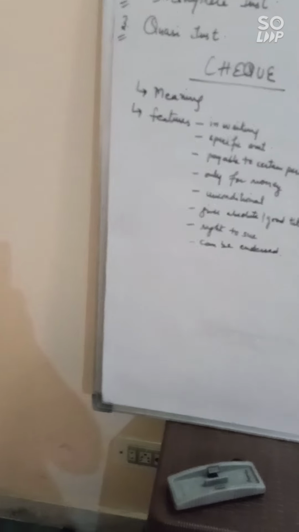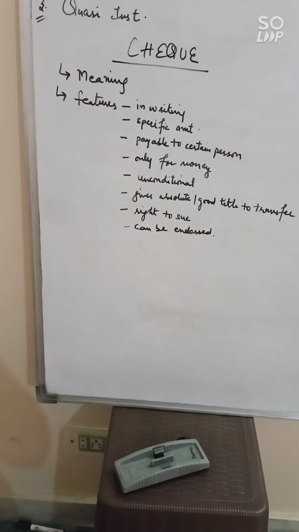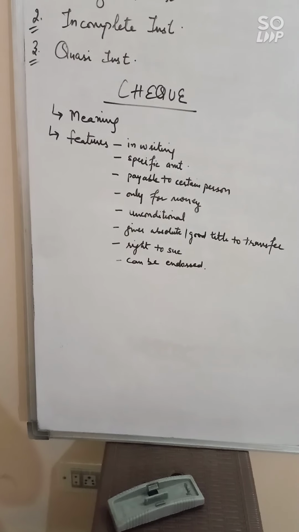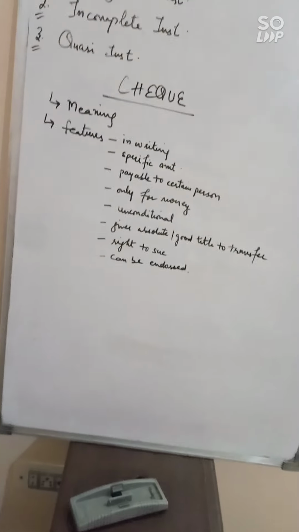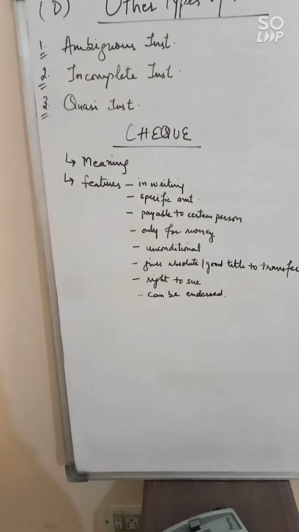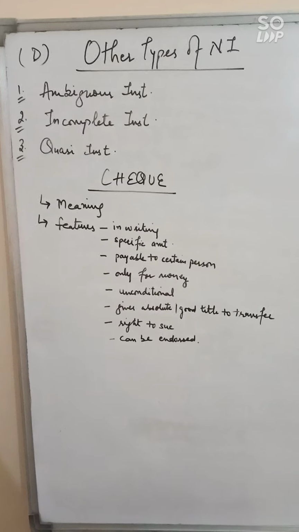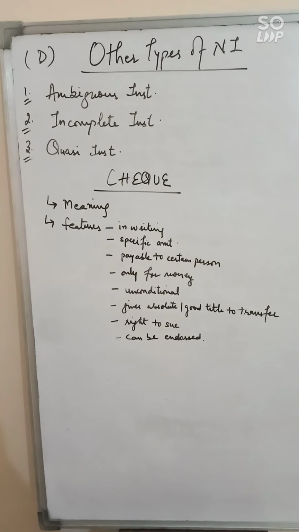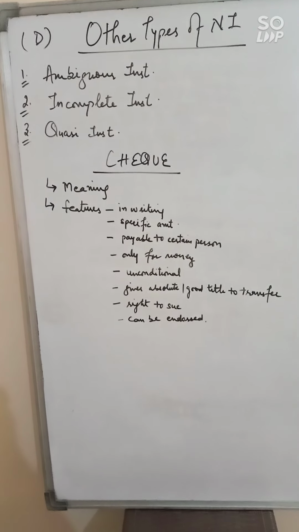A check is a bill of exchange drawn on a specified banker and not expressed to be payable otherwise than on demand. It means this is a bill of exchange which is drawn on a specified banker who will pay the amount, and it contains a specific amount also, and it is payable only on demand. On demand means when a person presents this check to the bank, only then he will get cash in return for this check.